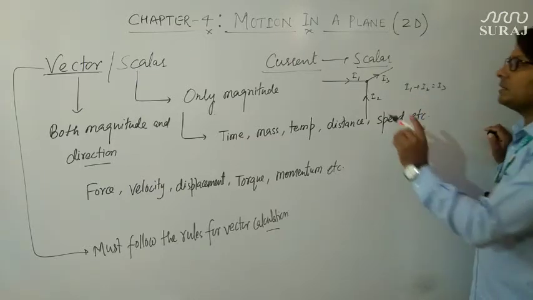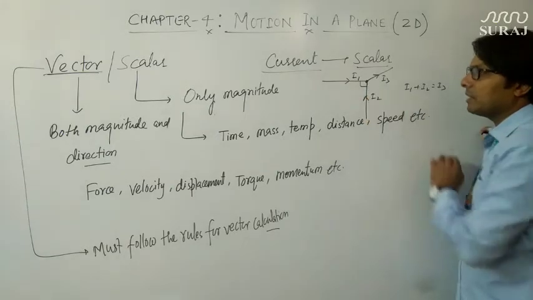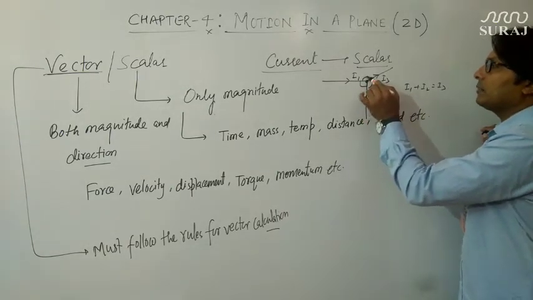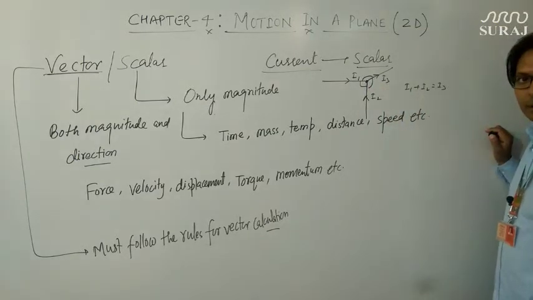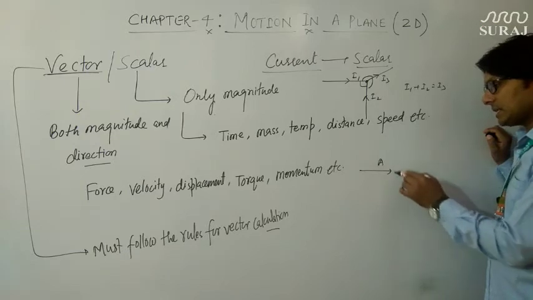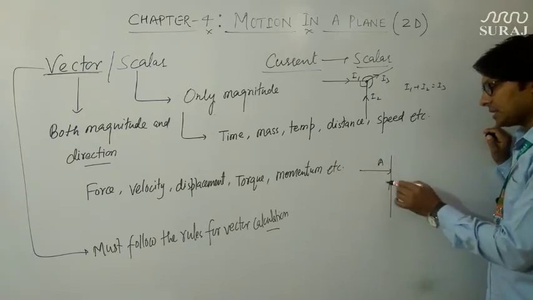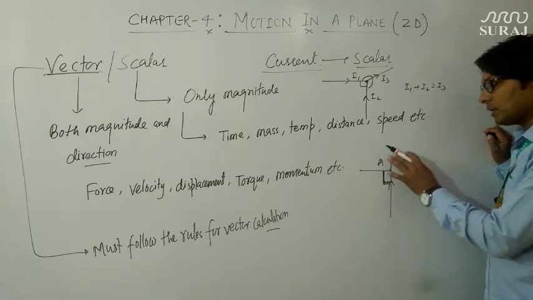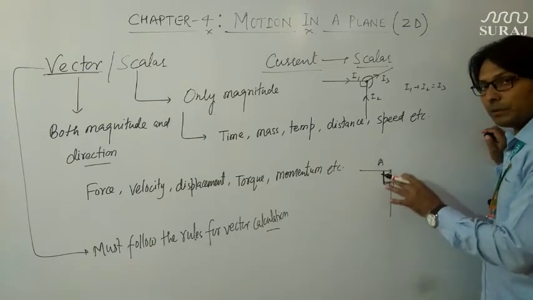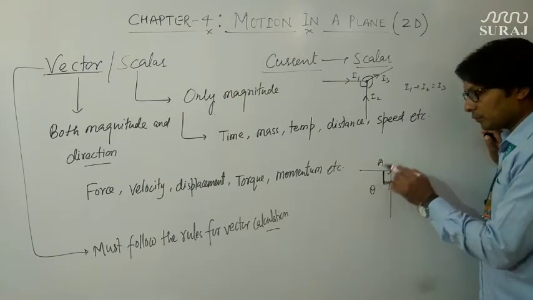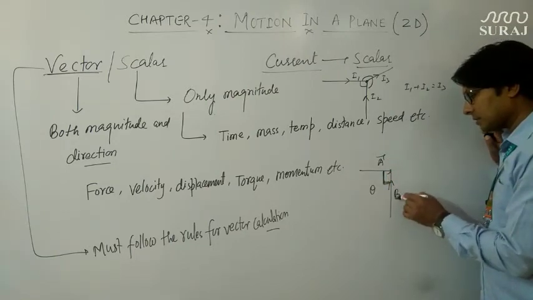Now there is no significance of the angle between I1 and I2, the angle between I2 and I3, and the angle between I1 and I3. But if I add two vectors, suppose A vector is in this direction, B vector is in this direction, then definitely the magnitude, or you can say the resultant of these two vectors, will be dependent on the angle between these two vectors.